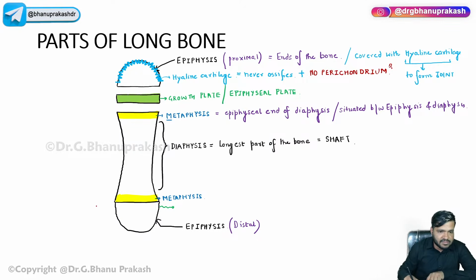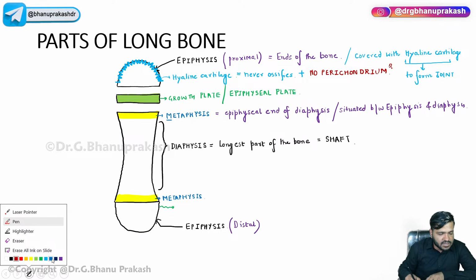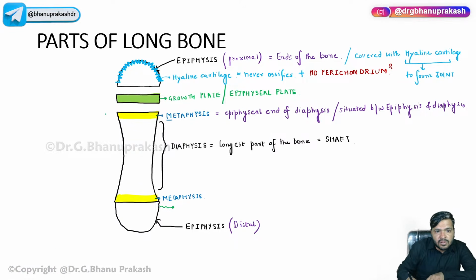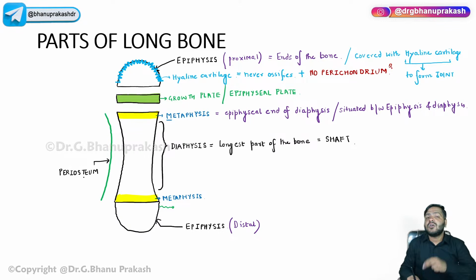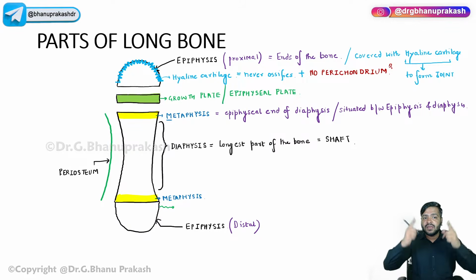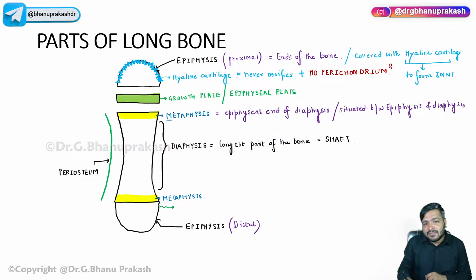Now, if you just want to see over here, the bone is also covered with a fibrous layer, and this layer is called the periosteum. Very, very important. When I say periosteum, what does osteo mean? Bone. Peri means the periphery. The periphery of the bone I have drawn on one side, and it is present on the other side as well.